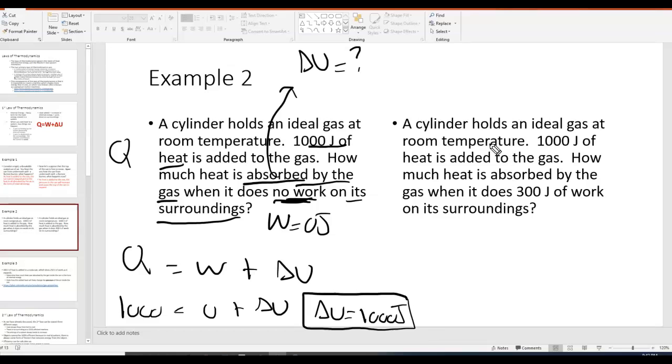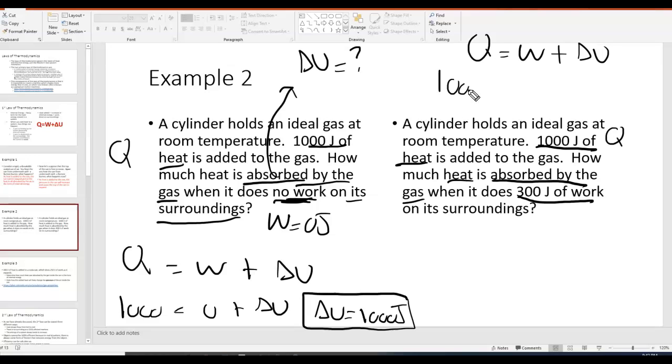Now, in the second question, it's basically the same question, except now 1,000 joules of heat is being added. That's Q. How much heat is absorbed by the gas? Same question, but now it says 300 joules of work is done. So same question, just different numbers. Q is 1,000. What if W is 300?